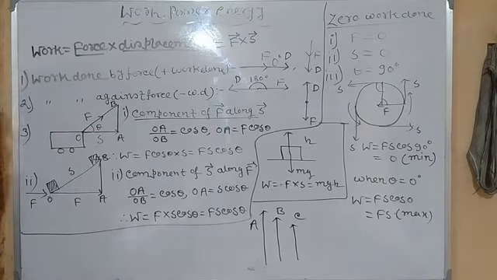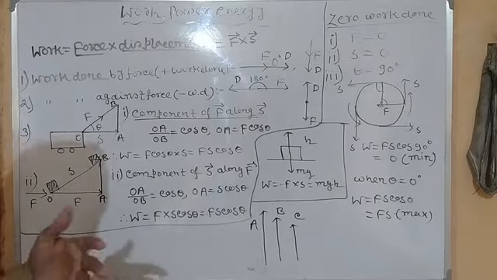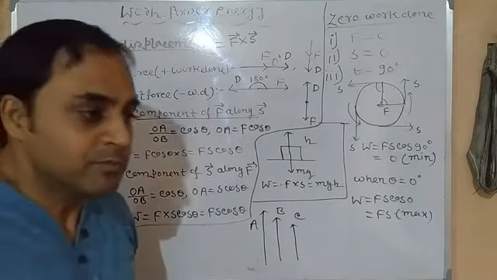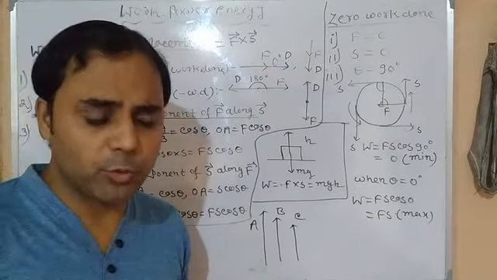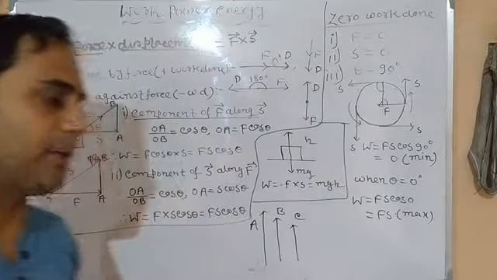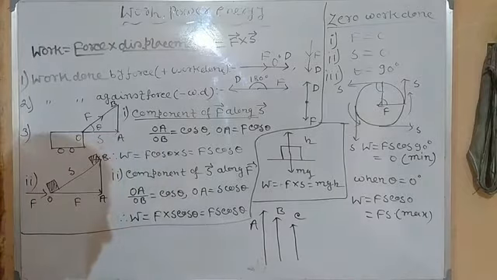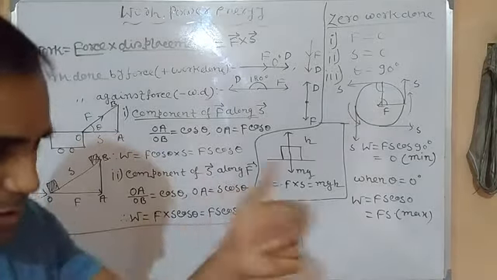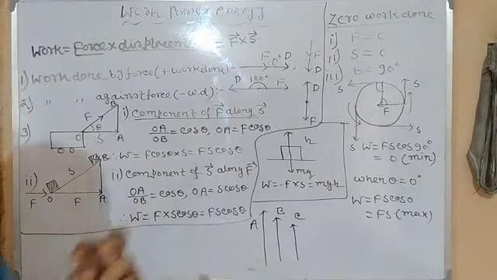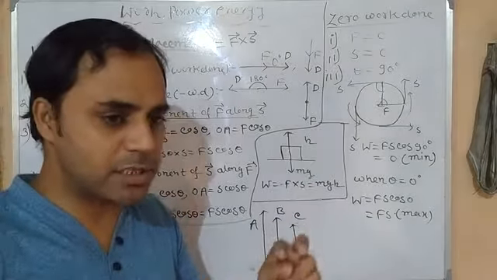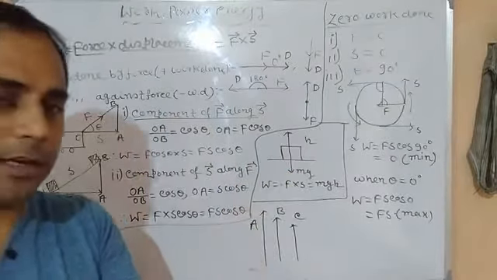So now there are three types of work done. Clear? Work done may be positive, work done may be negative, and somewhere else. Since work done is completed by applying force and displacement occurs, based on the direction of force and displacement, work done is of different types.